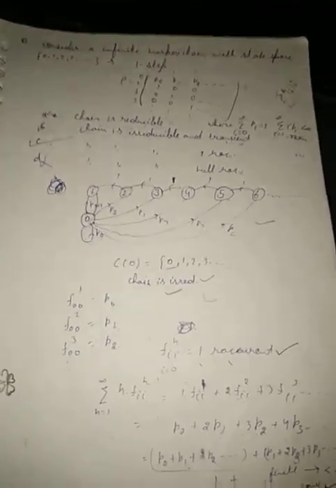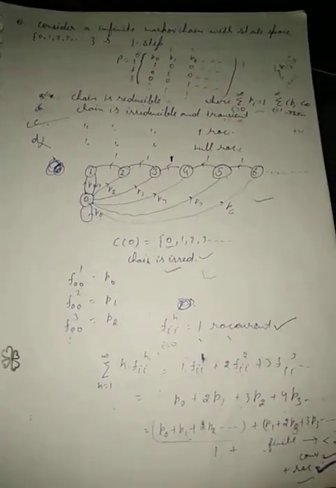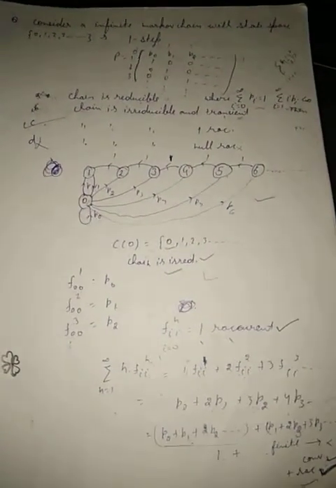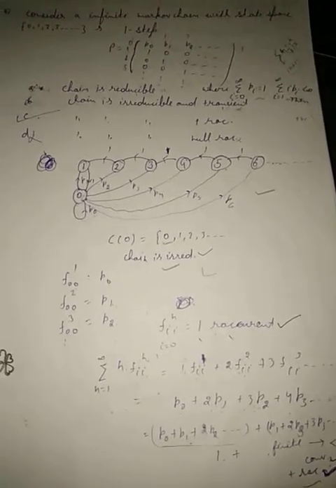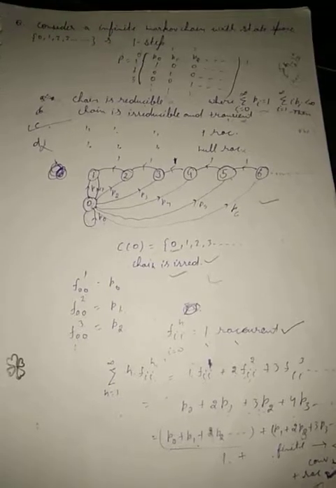So the state is positive recurrent. So the answer is C. Now I will solve the questions of June 18 and December 18 in the next video. Okay, bye.